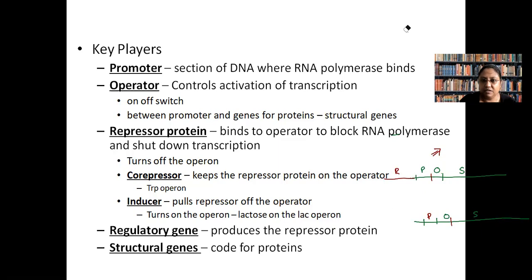R gene is something which will produce the repressor. All these three are called regulator gene. And this is known as structural gene. Understood? Is it clear to everyone? Yes, ma'am.